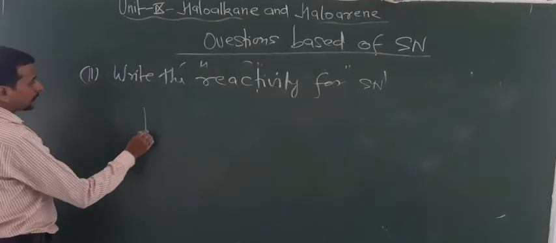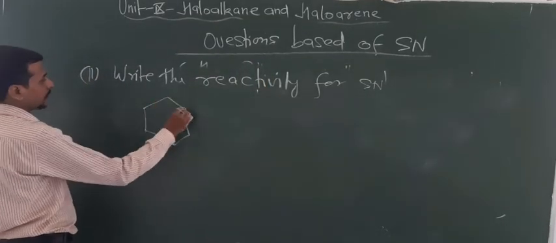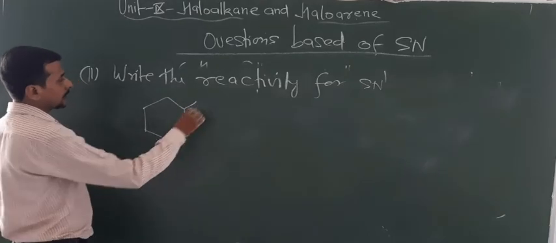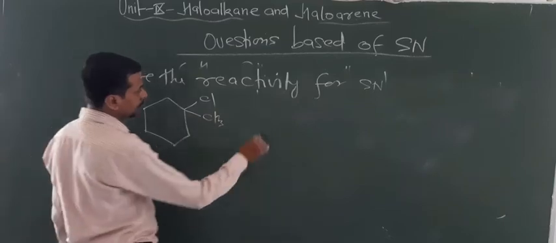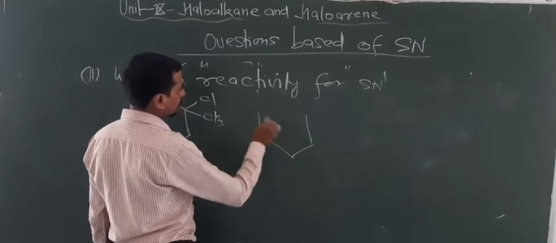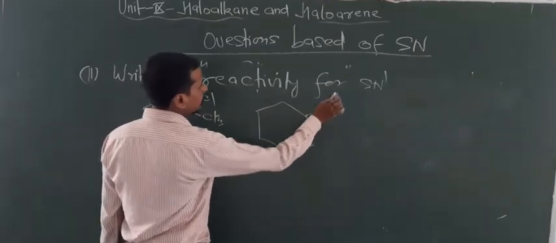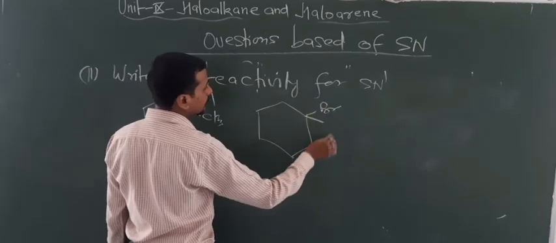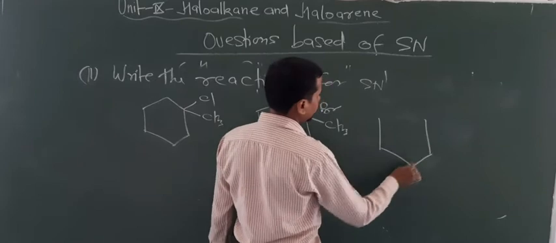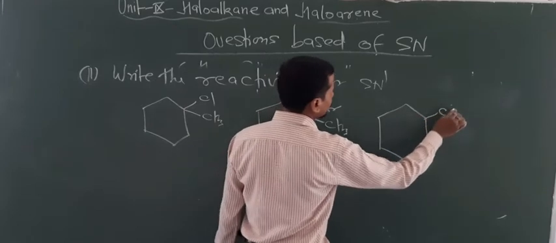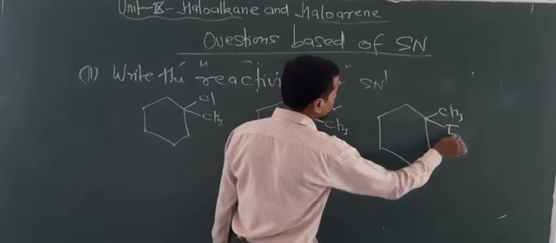So this type of question may be given like this. Look at here. This contains Cl, CH3, now this contains Br, CH3, and this contains iodine. So this type of question may arise also.